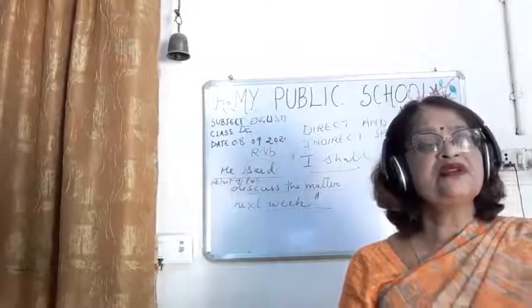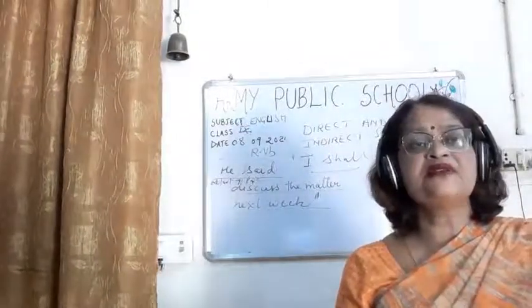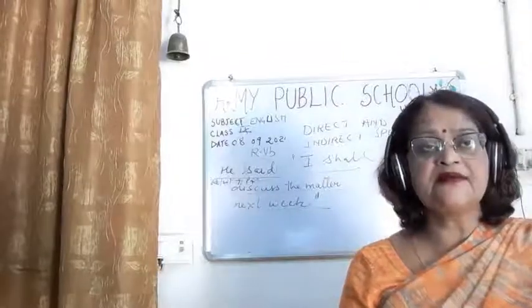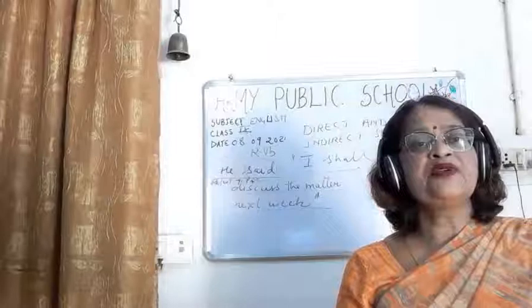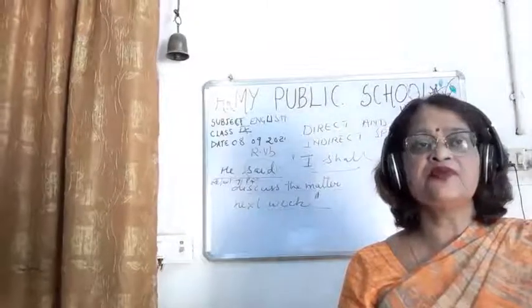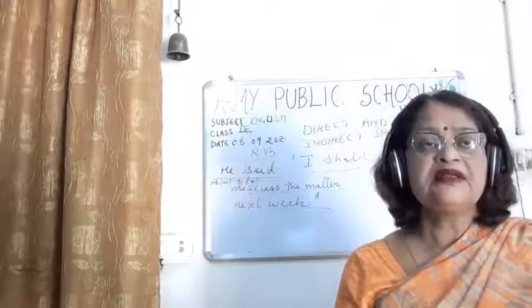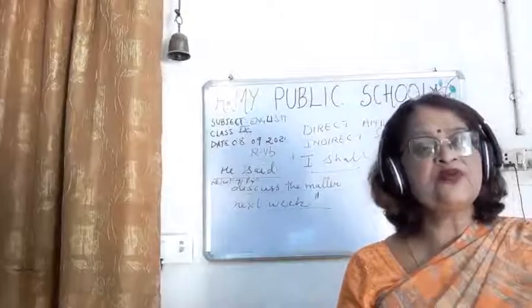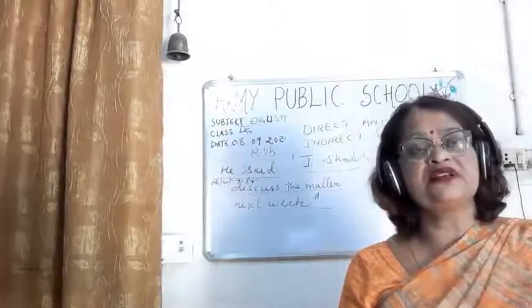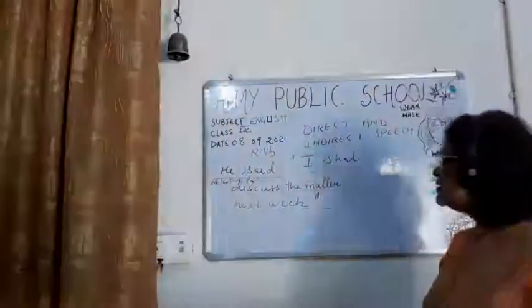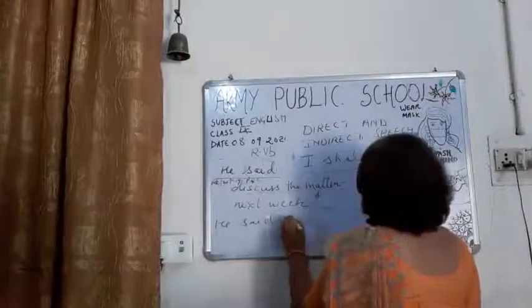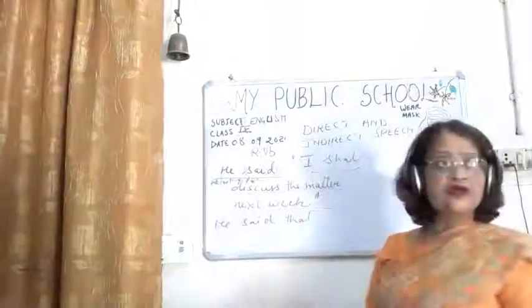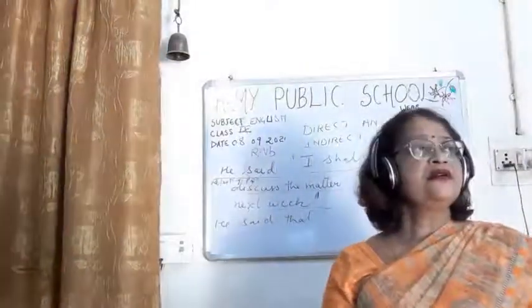Okay. Now children, the second point is that we have to remove the inverted comma. And when the inverted comma is removed, we have to remove the sentence comma. And then, if the comma is also removed, we have to join with the conjunction that. So let's join it. He said that. Okay, we have joined with the conjunction that.